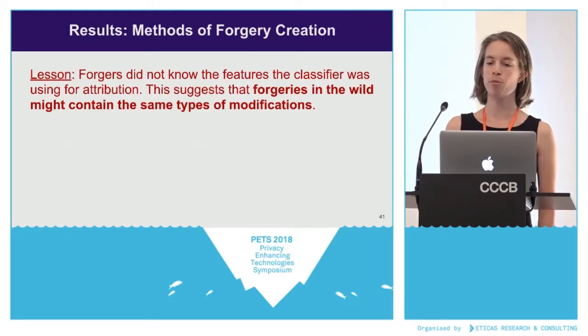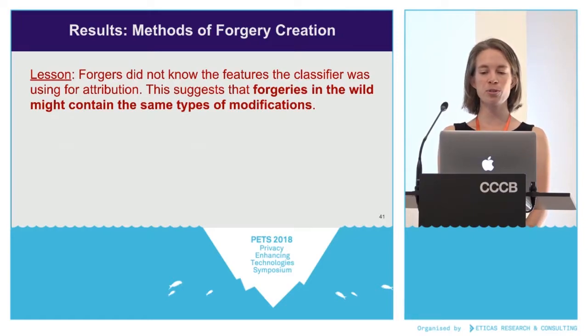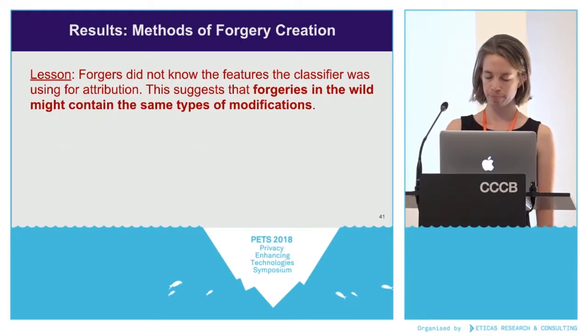One overarching lesson, before we even look at the modifications, is that forgers didn't know how the classifier worked or what it was looking for. So they weren't crafting forgeries specifically to fool that classifier. This means that forgeries in the wild might contain the same types of modifications.